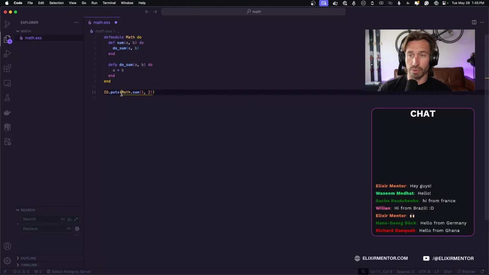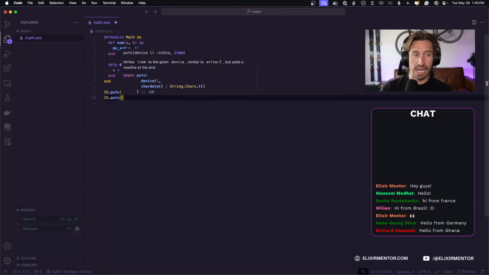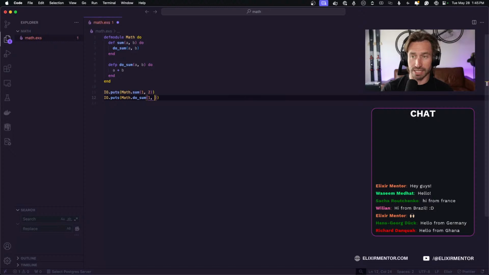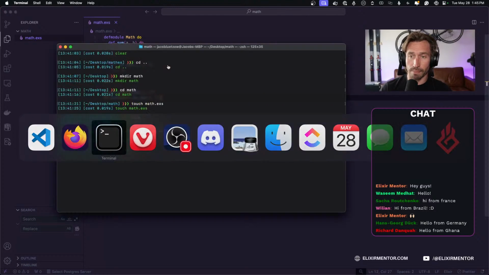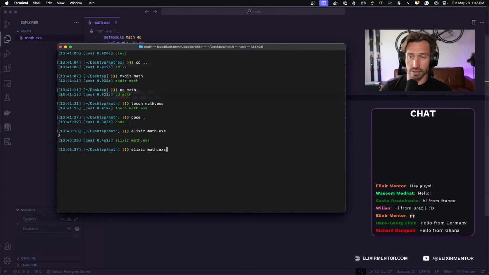So now if we add to our IO.puts, let's say IO.puts, and we call Math.do_sum here and pass in 1 and 2, we're probably going to get a warning. Well, we'll definitely get the undefined function error when we try to run our script. So let's pull up our terminal again.